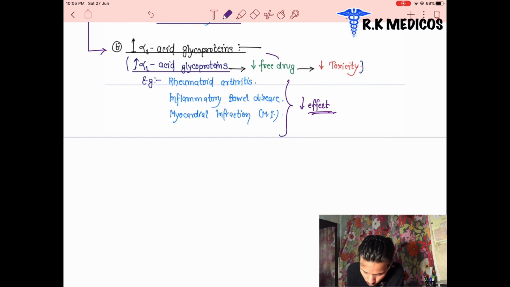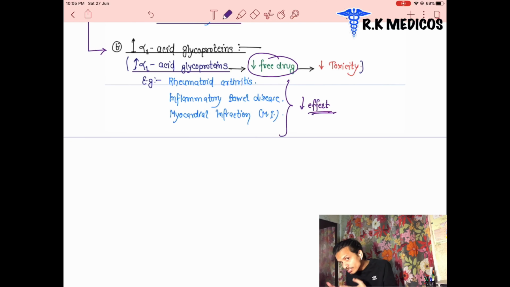When these are binding to the basic drug, they are decreasing the free drug. Suppose that their amount is increasing in the plasma. It leads to binding more drug, which means a lesser amount of drug is free. Less free drug means less toxicity, less toxic.